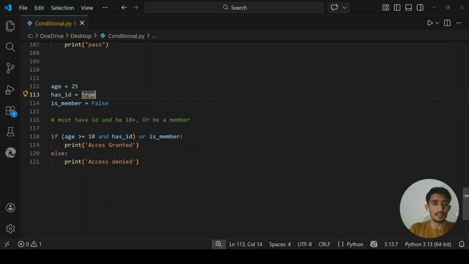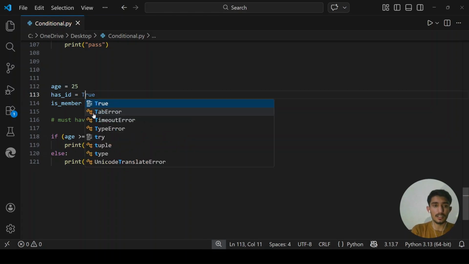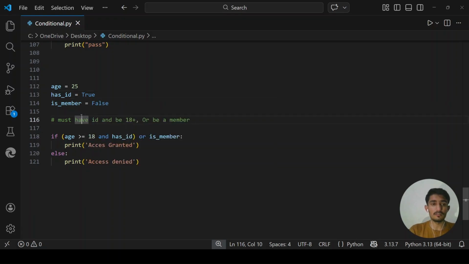So has ID? I say yes. He has ID. True. I give him the boolean value, which is true, and I created another variable. Here I did not assign the variable a number or string. I just give it directly a boolean value, which is true or false. I give it false. So here is_member.